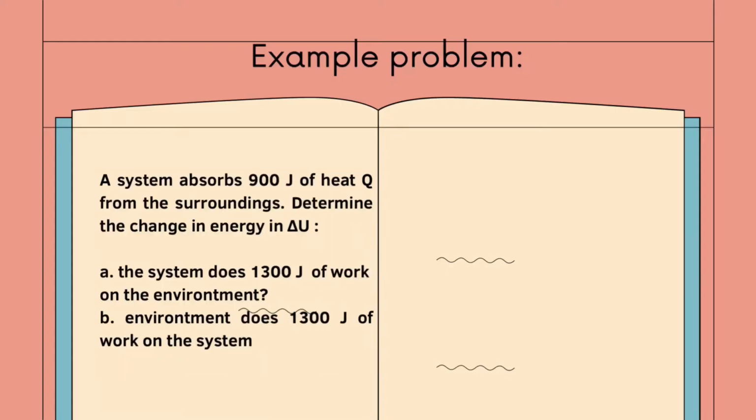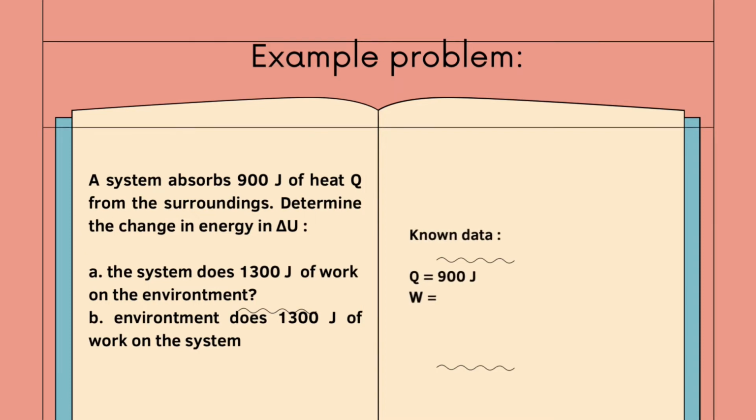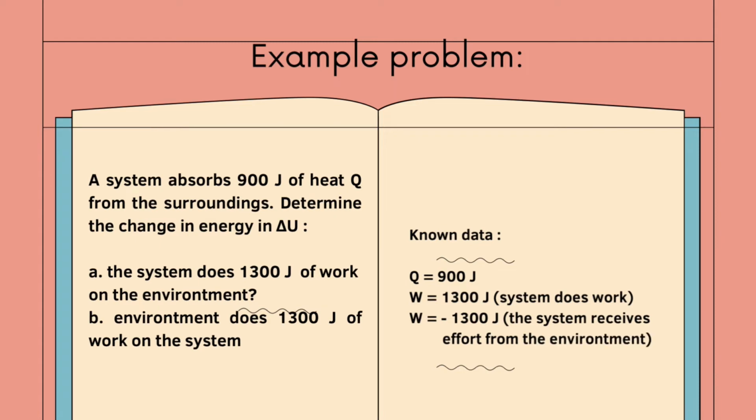Example problem. A system absorbs 900 joules of heat Q from the surroundings. Determine the change in energy, delta U, if A, the system does 1300 joules of work on the environment, and B, the environment does 1300 joules of work on the system. We will work on problem A first. It is known that Q is 900 joules. The value of W is 1300 joules.